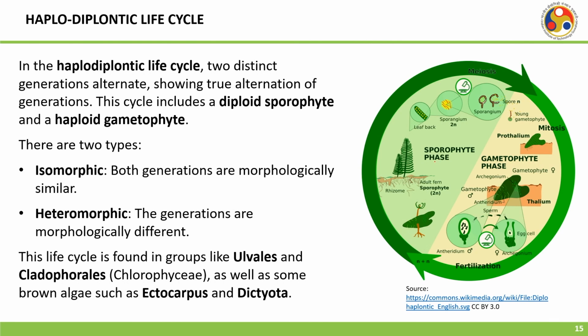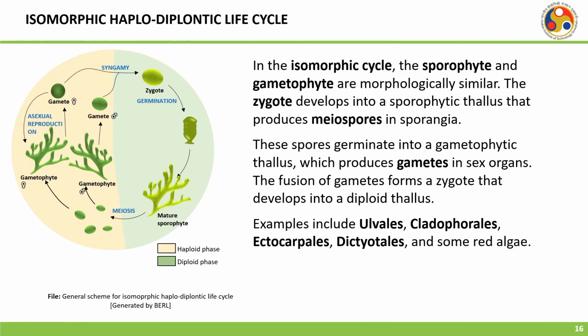So, the sporophyte is diploid and the gametophyte is haploid. Then we have the first subclass of this type of haplodiplontic life cycle, the isomorphic haplodiplontic life cycle.